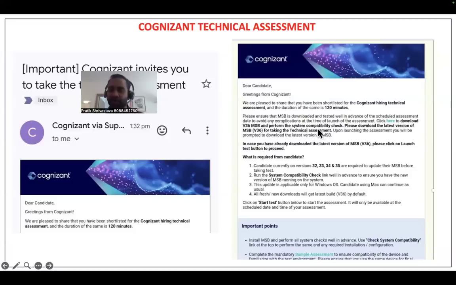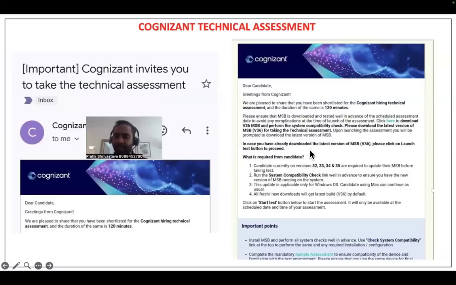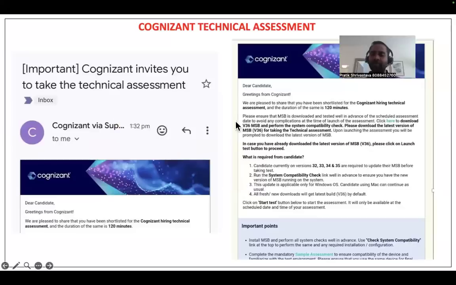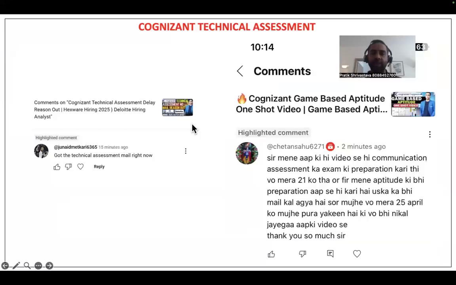Click here to download this MSB. All the details have been given. In case you have already downloaded the latest version, please click on the launch test button to proceed. After a fresh new download, you will get the latest build v36 by default. Click on the start test button to start the assessment. It will only be available at the scheduled date and time of your assessment. Clear? So friends, you got the technical assessment mail right now. You can see in the videos.